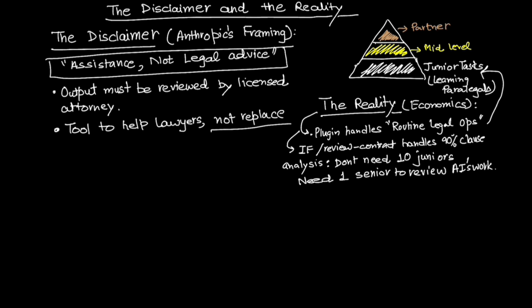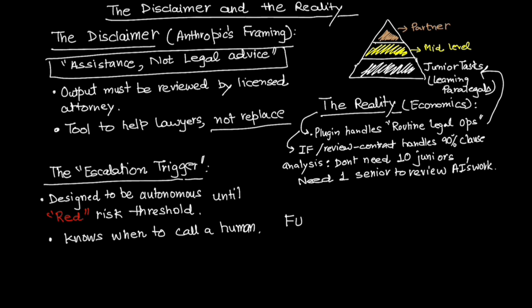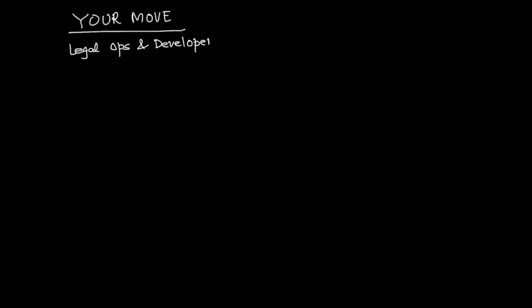The plugin even has escalation triggers. It knows when to call a human. It is designed to be autonomous until it hits a red risk threshold. This creates a future where the human in the loop is only looped in for disasters, not for the daily grind.